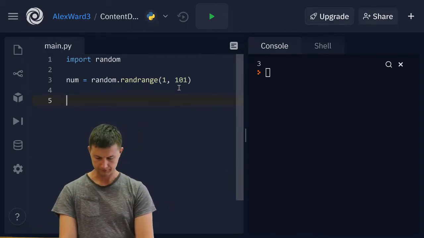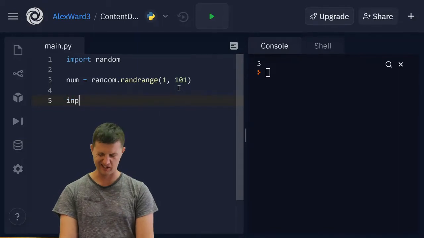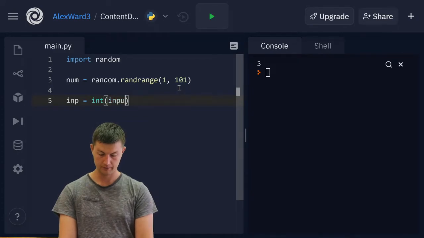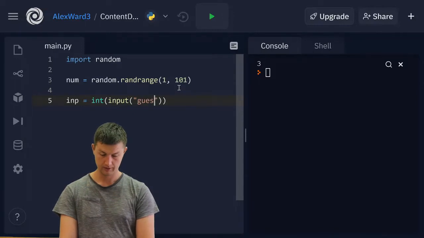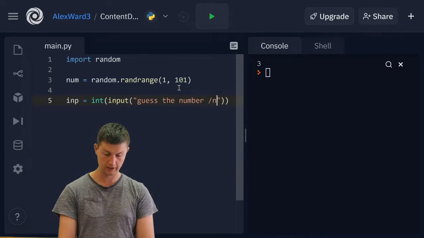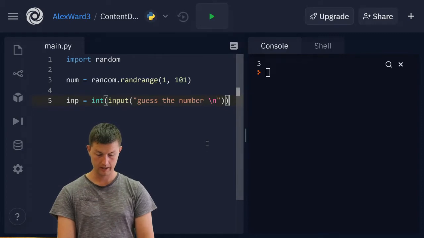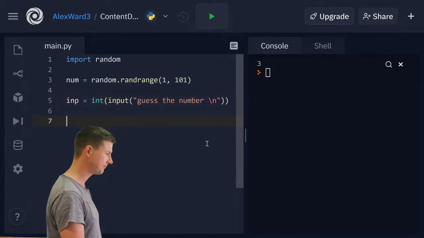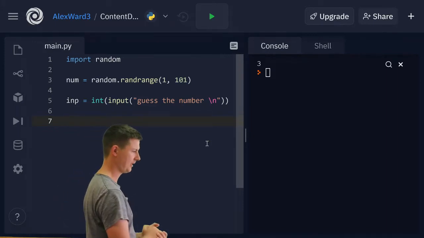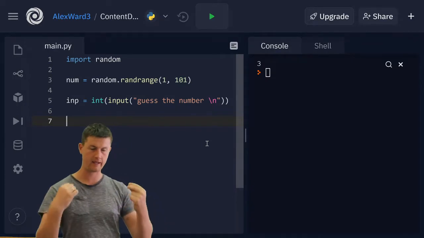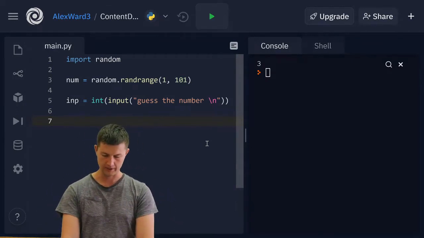So let's call it input equals an integer input, guess the number, and let's do a space and a dash n. Oh, wrong dash. Backslash n. Okay, now we need a loop. Now our code needs to loop and loop and loop and loop until we get that number right. So we need to say while.